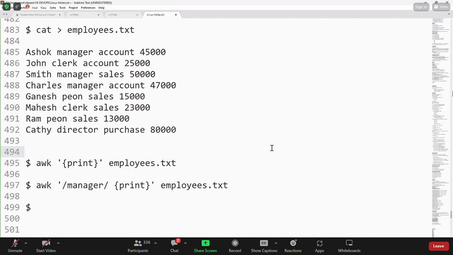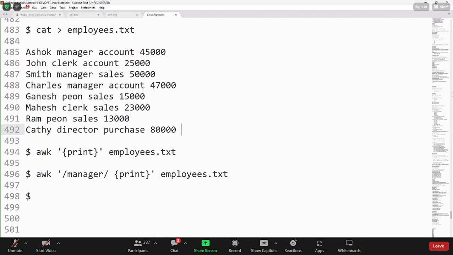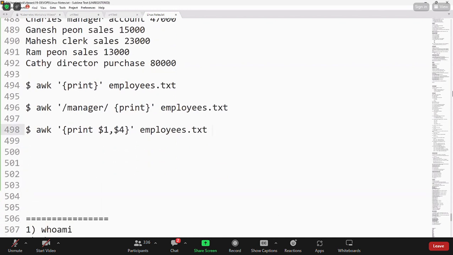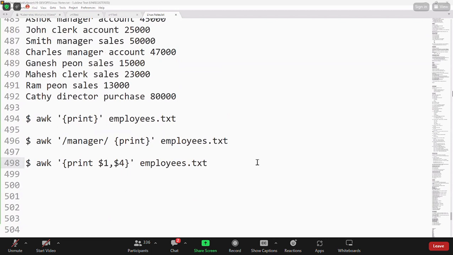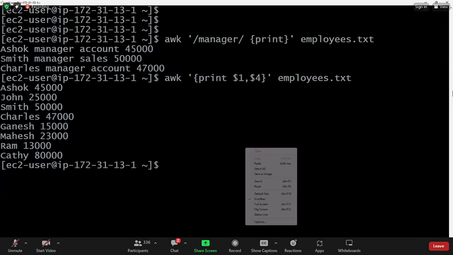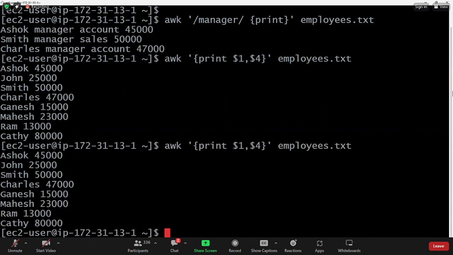Employee data is available: employee name, designation, department, salary. Four columns are available in the data. I want to get the first column data and the last column data. Then we can use the awk command like this, $1 comma $4, which prints the first column data and fourth column data only. Now you see, the first column is the name of the employee and the fourth column is the salary of the employee.